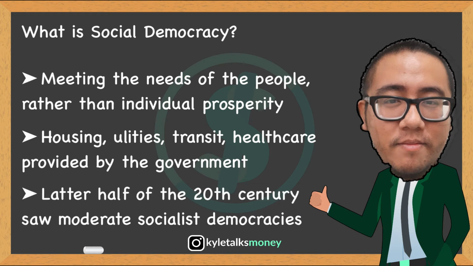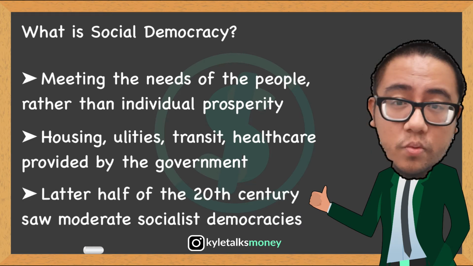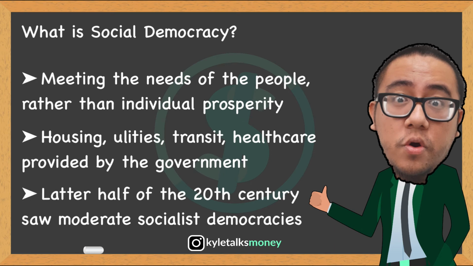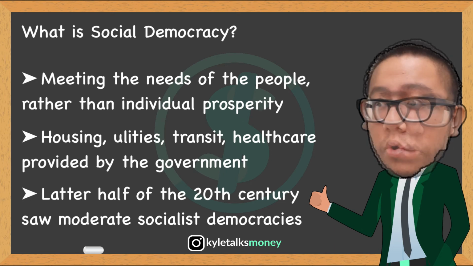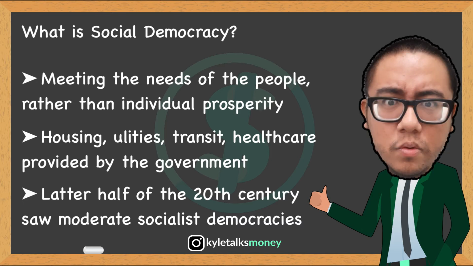The latter half of the 20th century saw the emergence of a more moderate version of socialist democracy, advocating a mixture of socialist and capitalist control of all means of economic production, supplemented by extensive welfare programs to help provide the basic needs of the people.